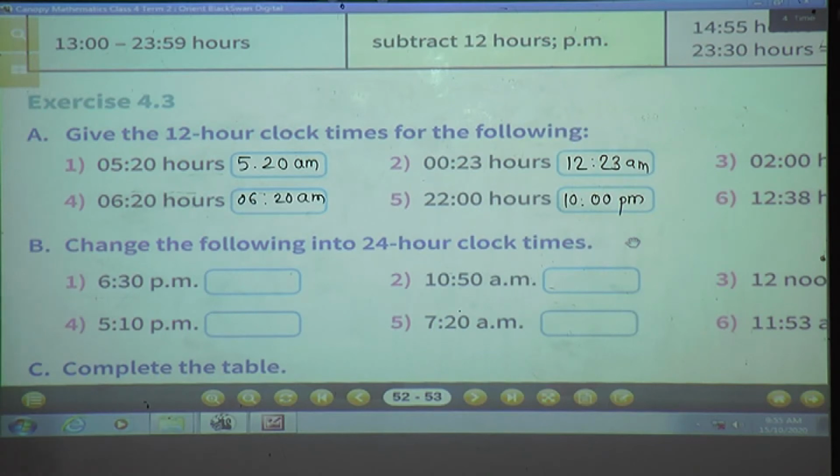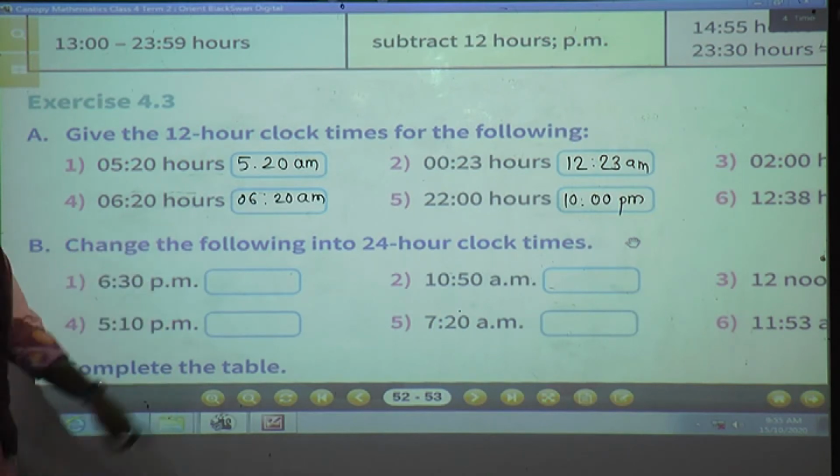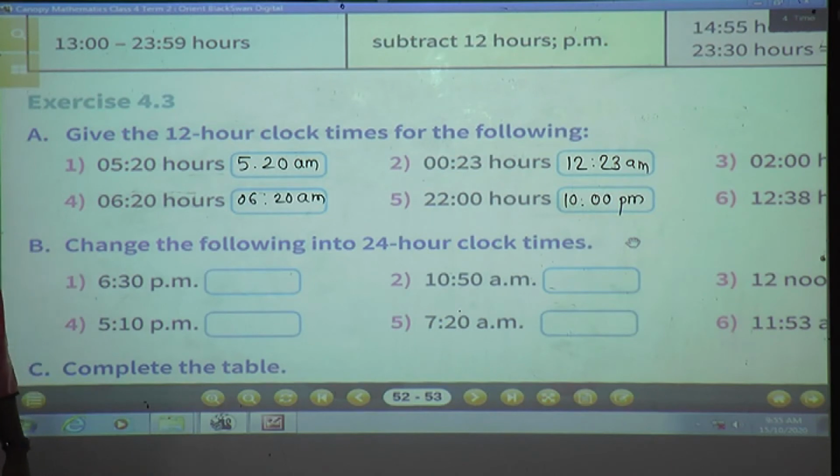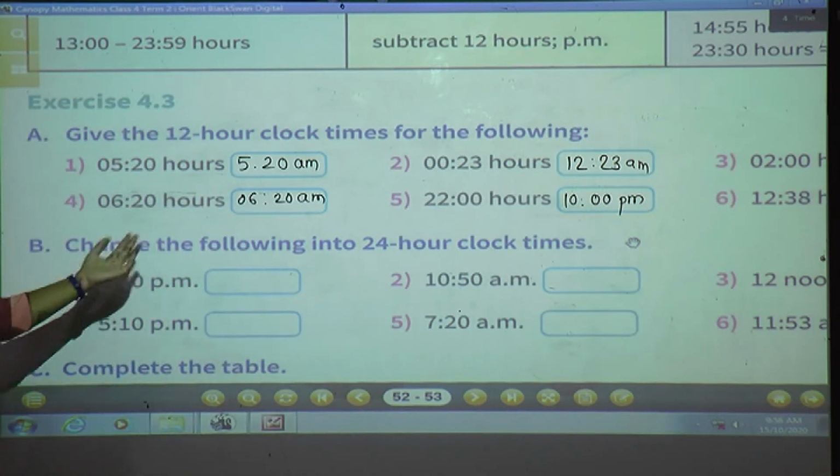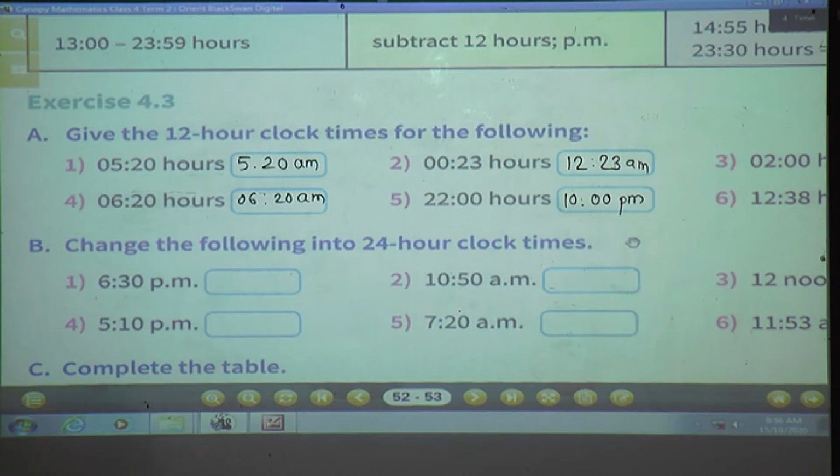Now we will solve B question. Change the following into 24 hours clock times. Now exactly reverse, vice versa. We have converted 12 hours into 24 hours clock, and now we have to write in 24 hours clock.